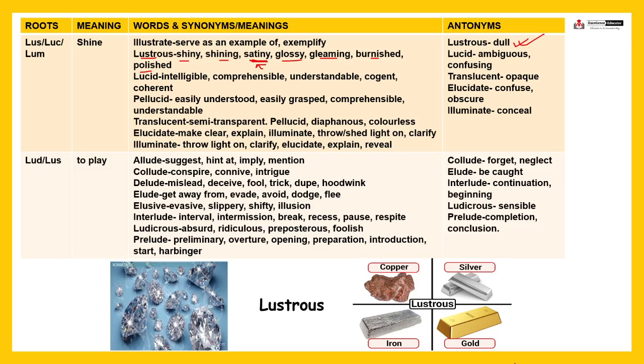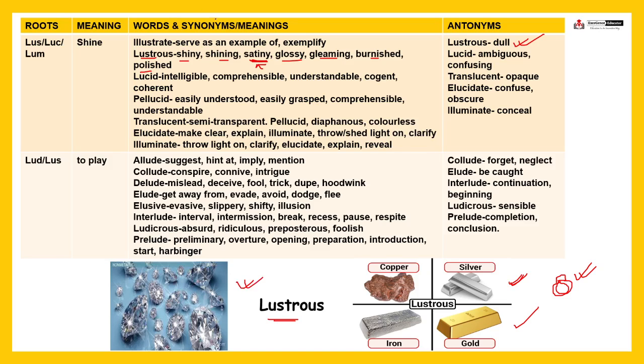Lustrous, metals have a lustrous surface. See, silver, copper, iron and gold, they have a shine, right? If you ordered a ring, right? Fine. Suppose this is a ring, and when you are getting the delivery of this ring, if it is made of silver, it is highly lustrous, means it shines brilliantly, because they have already polished it, right? The shine is from the polish. So copper, iron, silver and gold, these are shining metals, fine, lustrous, fine. And on the other hand, diamond, it is also lustrous, it is shining, right?